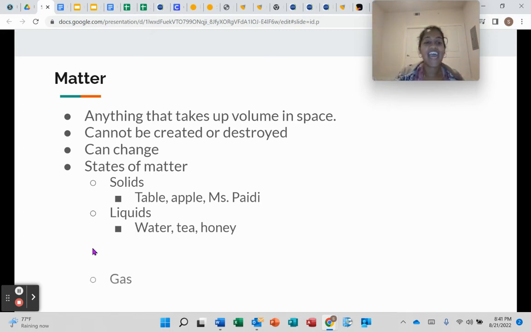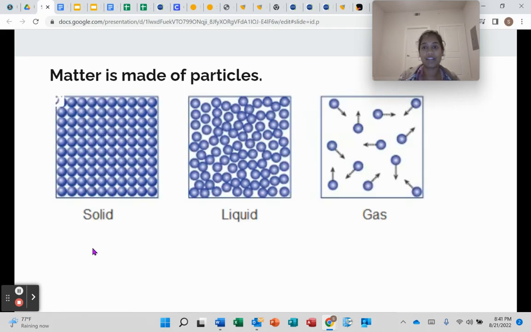And last but not least is gas. Gas is another form of matter. Examples of this will be water vapor, steam, or air. Gases also take up space, right? Because it's a type of matter, and air is a type of matter. An example of this would be if you were to take a balloon and blow air into it, our balloon keeps getting bigger, right? That's because the air is taking up space in the balloon. So gas is a type of matter as well.